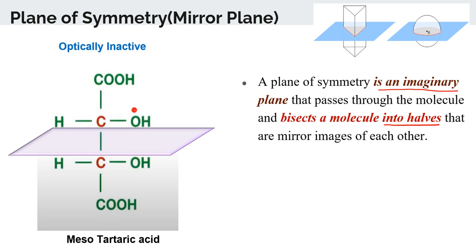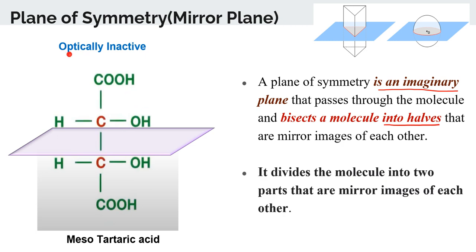Because this molecule has a plane of symmetry, this is optically inactive. So if you look at this, it has chiral carbon. As per our knowledge so far, what we were assuming, if it has a chiral carbon, it should be optically active, right? But in spite of having chiral carbon, it is optically inactive. So why is it optically inactive?